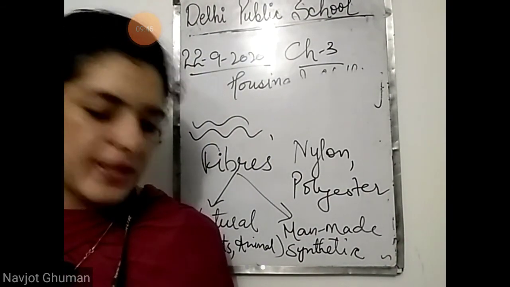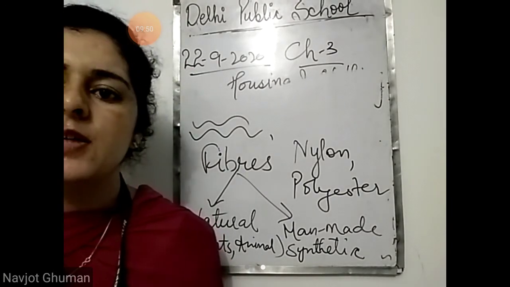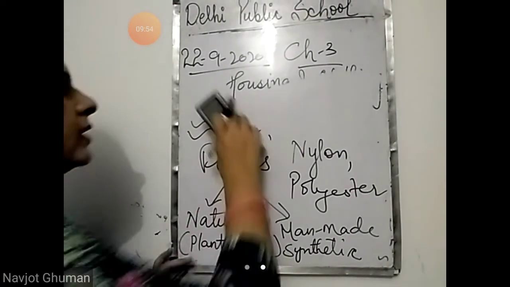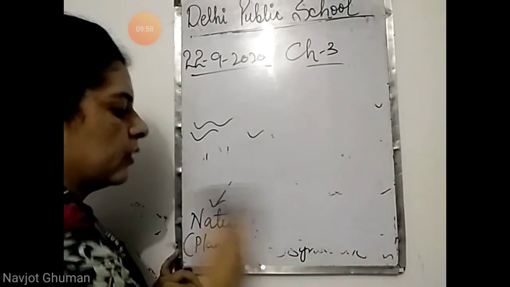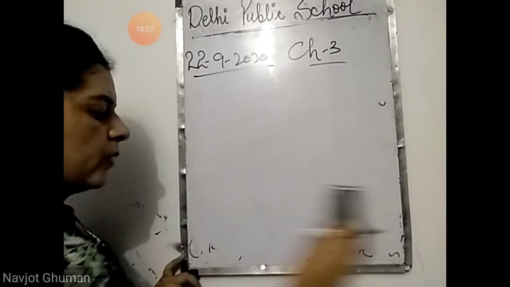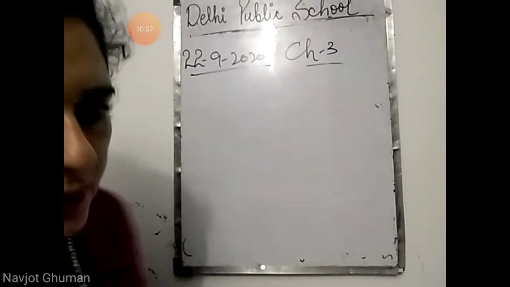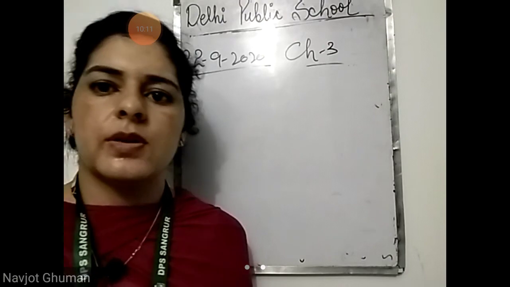Now our next topic is on page number 34: clothes that suit the weather. It means that we wear clothes that suit the weather. According to whatever weather we live in, we wear clothes accordingly. Suppose now it is summer. We are wearing clothes according to the summer season. Are we wearing clothes according to the winter season? No, we are not wearing clothes according to the winter season.